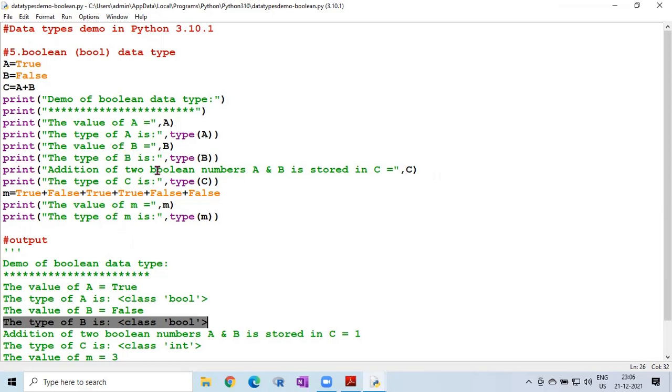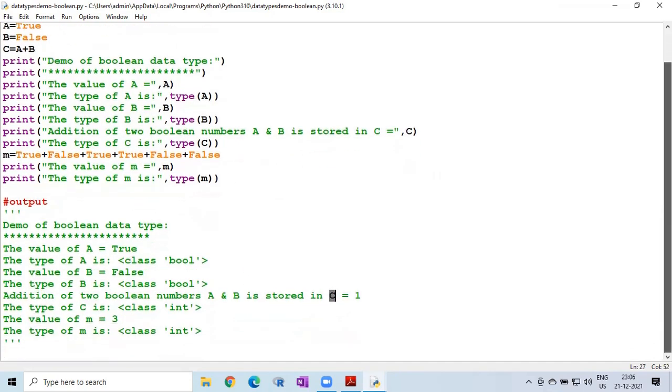Then the addition of the two Boolean values a and b, that is True plus False. So 1 plus 0. What is the result here? 1 plus 0 equals 1. That is stored in C. But whenever you add True and False value combinations, the result will again be in the form of integers only. It won't display as True or False when you add.